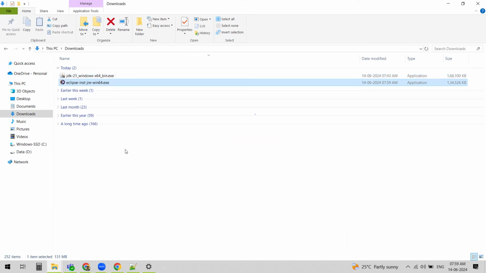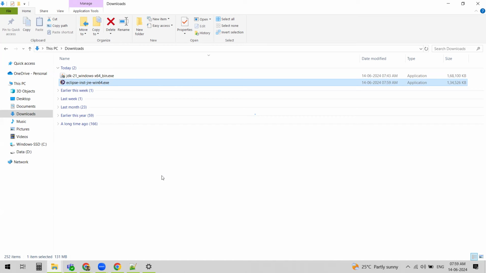Now we are going to install it. Before that, if you observe, Eclipse is an application or IDE which itself has been developed in Java. You can see it is coming with JRE. In order to run any Java application, what do we need? We discussed this, right?